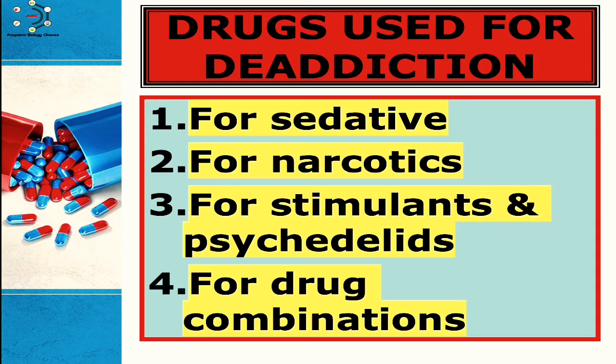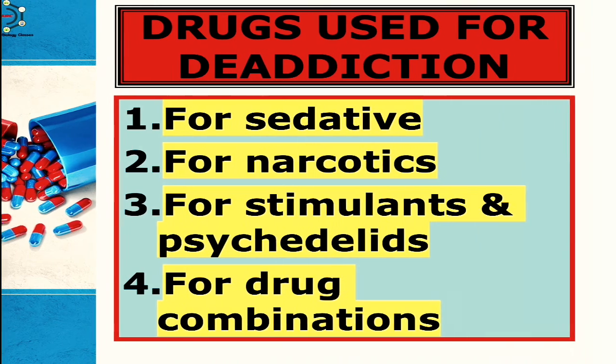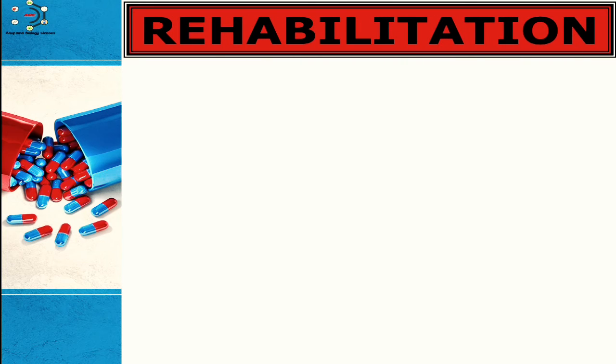So, when use of the drugs has been stopped and the withdrawal symptoms subside, the physiological dependence may persist and cause craving for the drug. At this stage, the relatives and friends should try to rehabilitate the person. Now, what is rehabilitation?